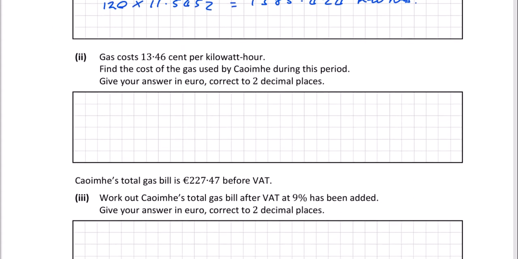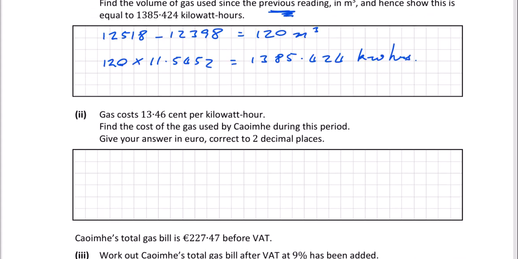Gas costs 13.46 cents per kilowatt hour. Find the cost of the gas used by Cueva during this period. Give your answer in euro, correct to 2 decimal places. Well, we know that she used 1385.424 kilowatt hours.